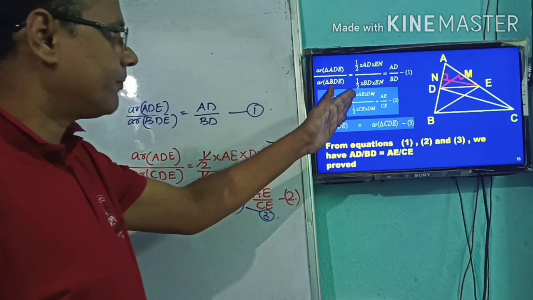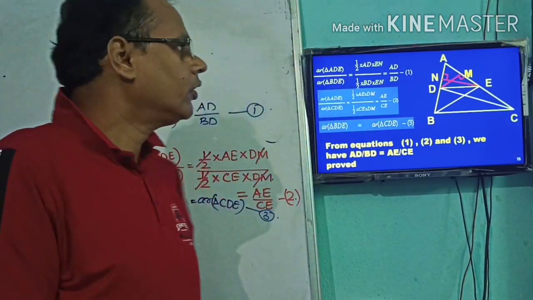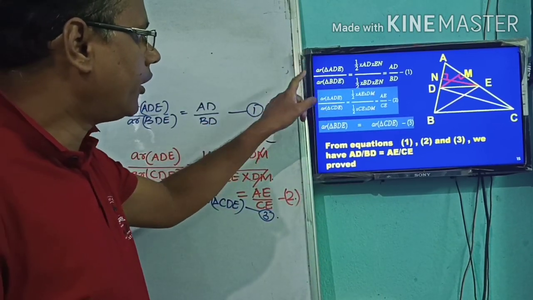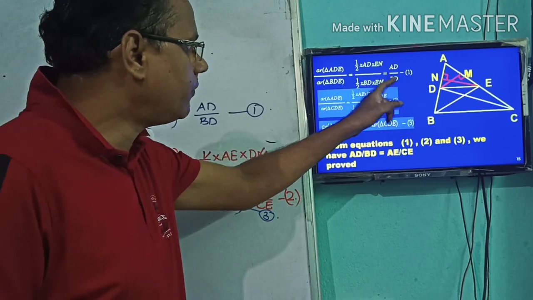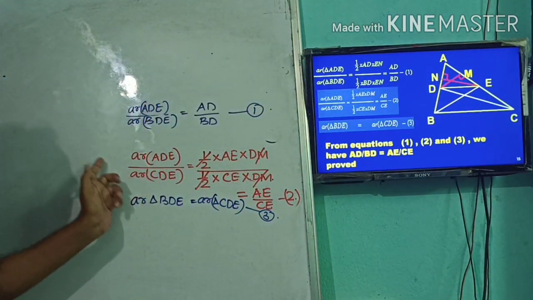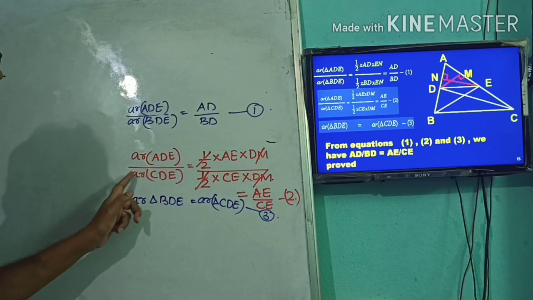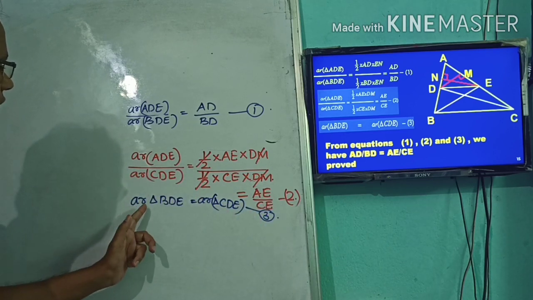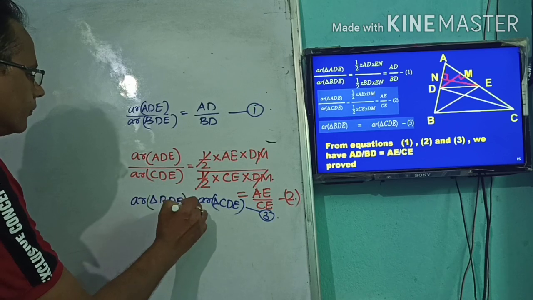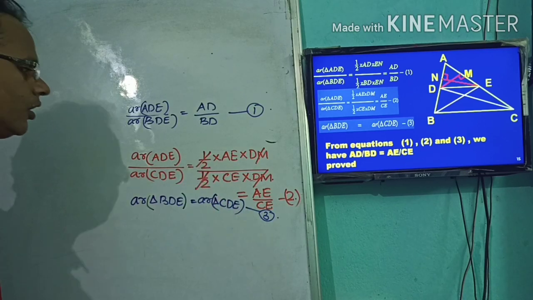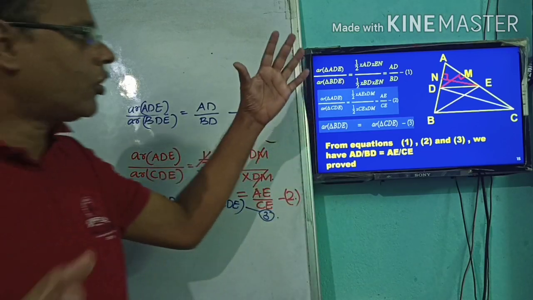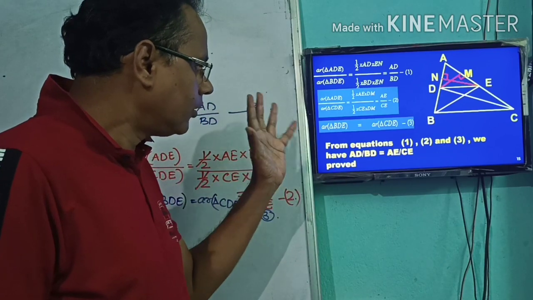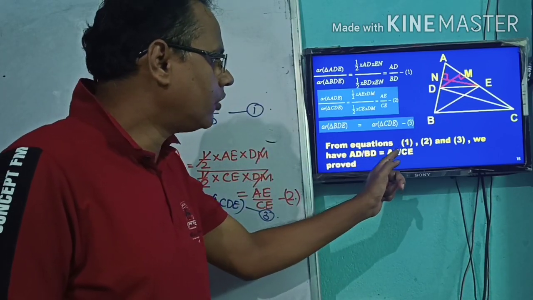Now let us summarize. We are at the end of this theorem. We have 3 equations: area of triangle ADE by area of triangle BDE is equal to AD by BD; the second equation is area of triangle ADE by area of triangle CDE is equal to AE by CE; and the third equation is area of triangle BDE is equal to area of triangle CDE. Comparing all these 3 equations, we get the final proof, that is AD by BD is equal to AE by CE.